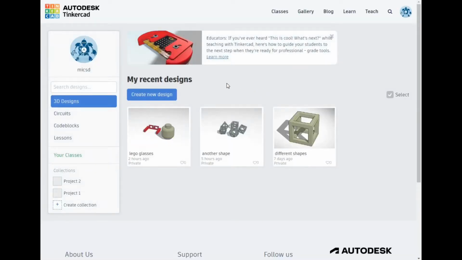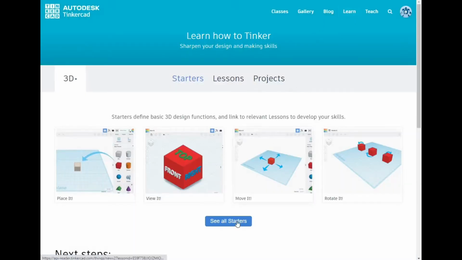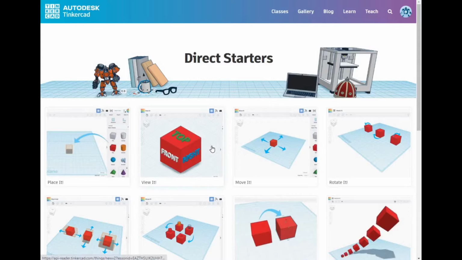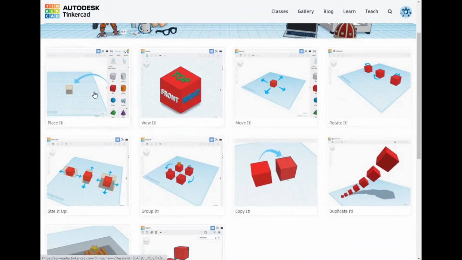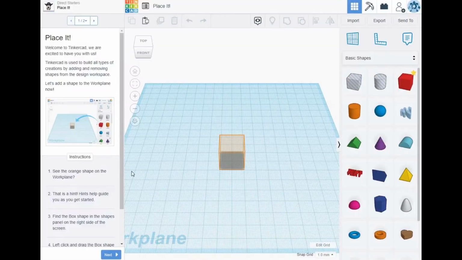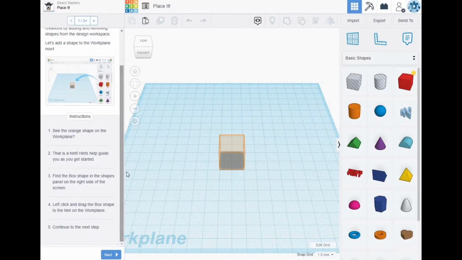Here's your dashboard for Tinkercad. We're going to click on Learn up at the top here, and there are some amazing starter lessons that I highly recommend and encourage everyone to take. Even though it seems very simple, you need to know how to navigate Tinkercad software. So when you click on a lesson, on the left-hand side here are the instructions for the lesson. Follow the instructions in order to better understand how to design things in Tinkercad.